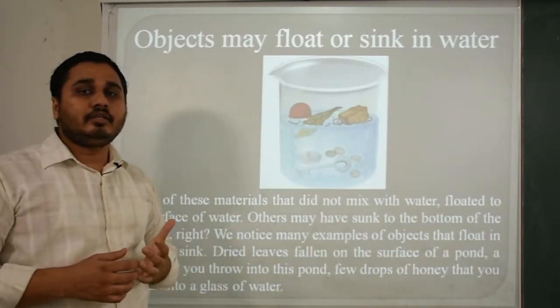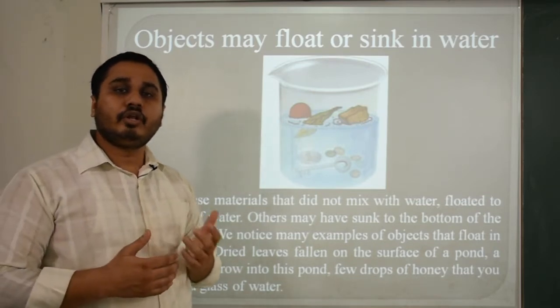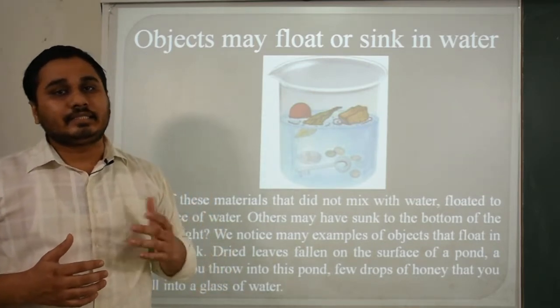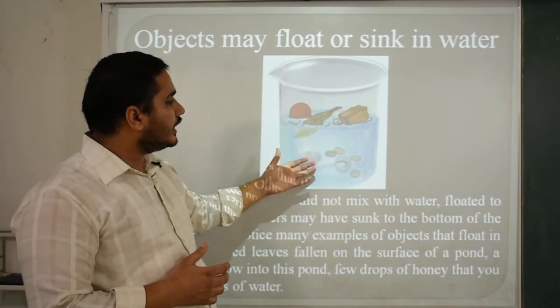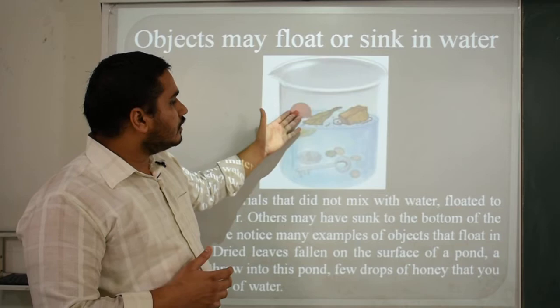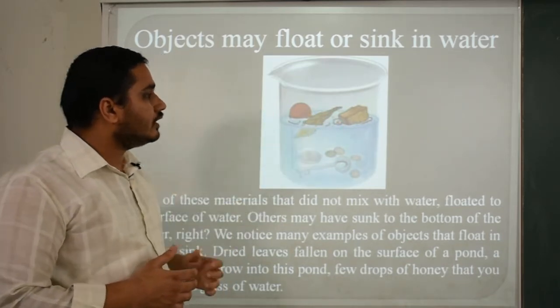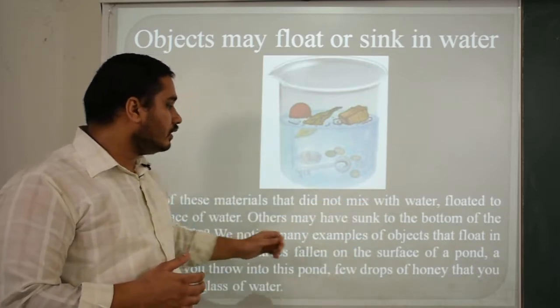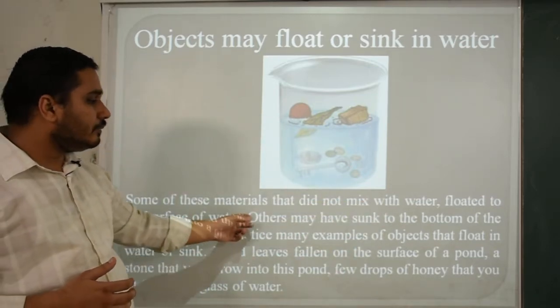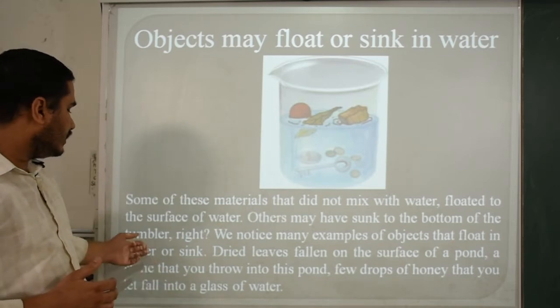This is the other property. Some objects have the property of floating on the water and some sink in it. The examples here are stone, coin and keys, which sink, while other things like a ball, sponge or some kind of leaves are floating on the water. Some of these materials that did not mix with the water floated to the surface of water, while others may have sunk to the bottom of the tumbler, right.